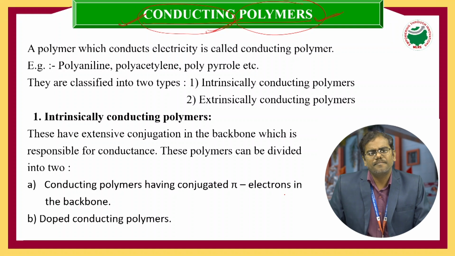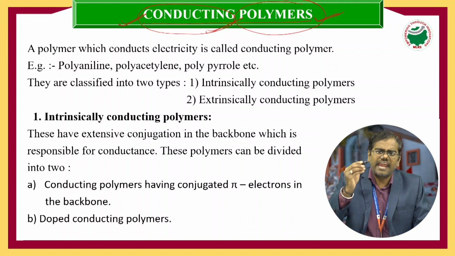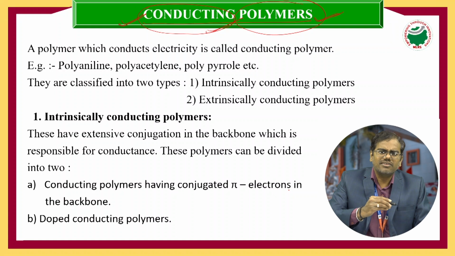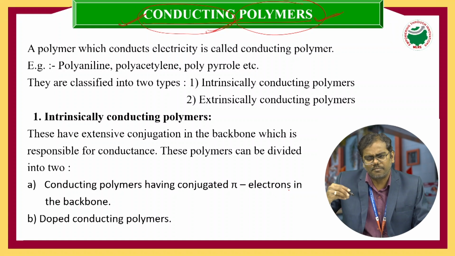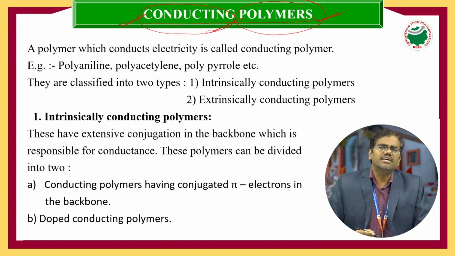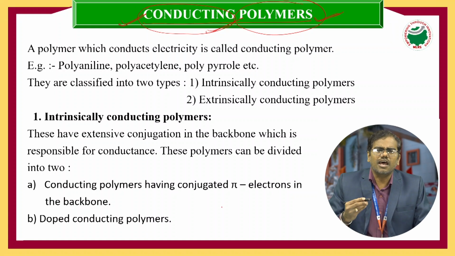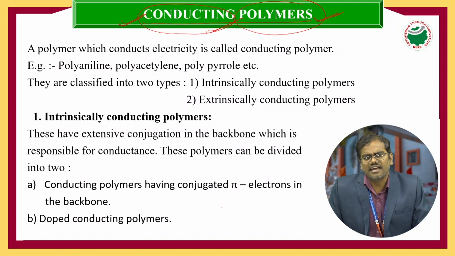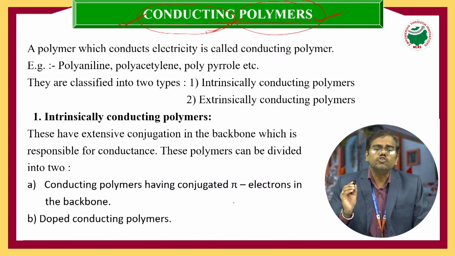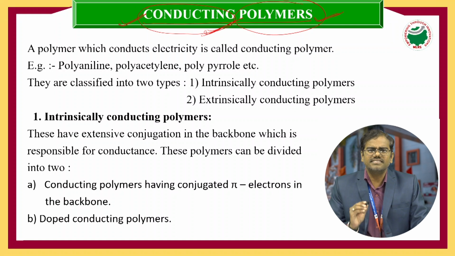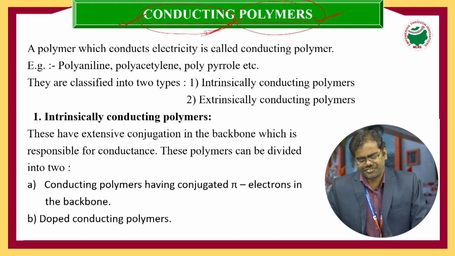Like this, excitation of the macromolecule takes place entirely through the polymeric backbone structure. Pi electrons get excited from one place to another, so there is a chance for the passage of electricity because the electrons are moving from one place to another. That is the reason some polymers possess conductivity. That's why those polymers which conduct electricity are called conducting polymers. This is the story of conducting polymers.